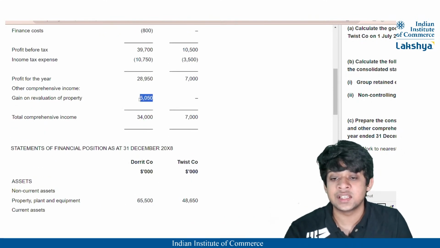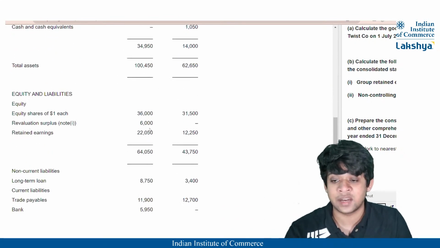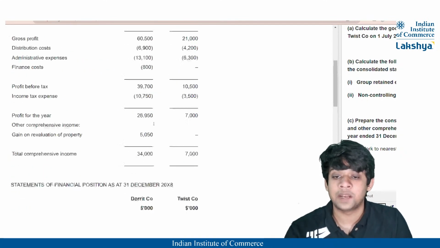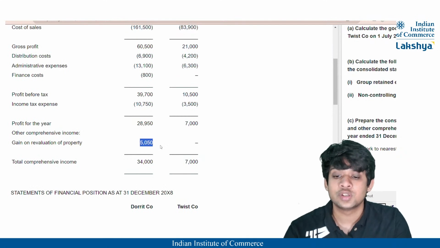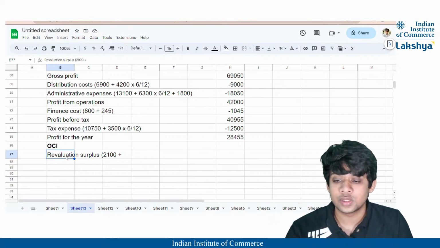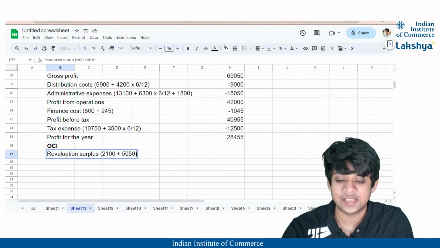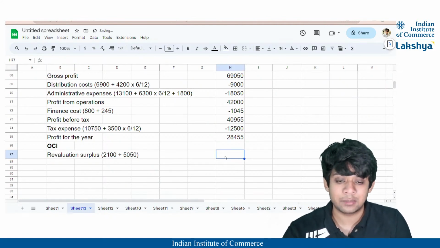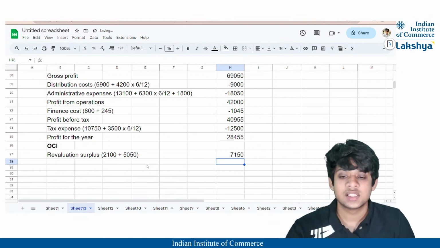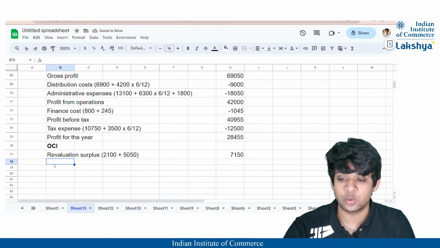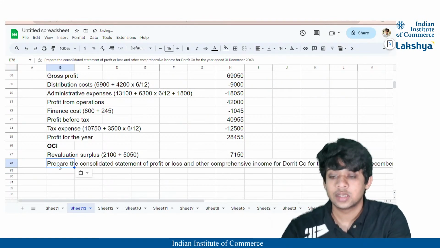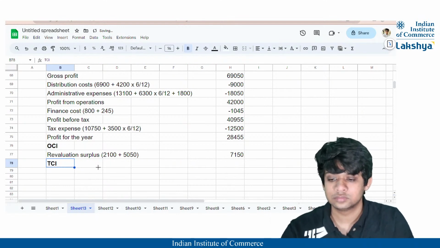It is clearly stated in the statement of profit or loss. We are not preparing the statement of financial position, correct? We are not preparing this part. We are preparing here, so we'll take the amount from here. So it is 5,050, which is the revaluation surplus stated. So 2,100 plus 5,050, which is going to be nothing but 7,150, and thus the total comprehensive income that we get for the year